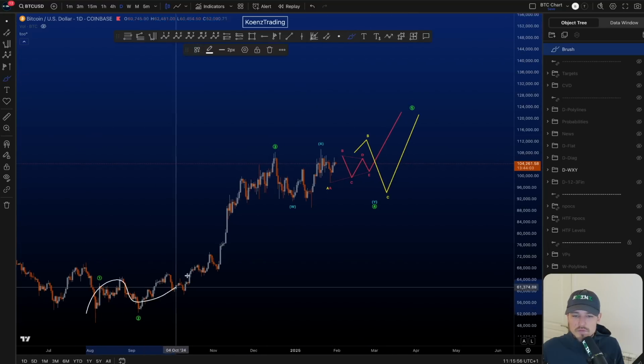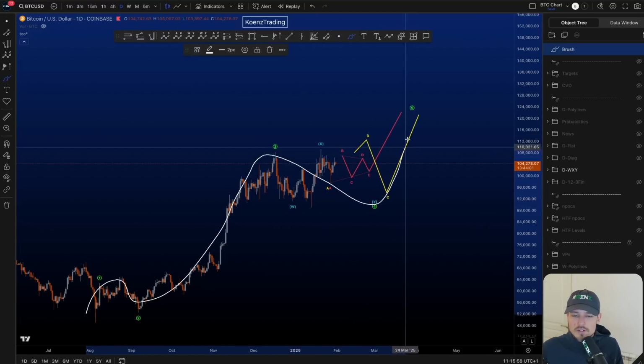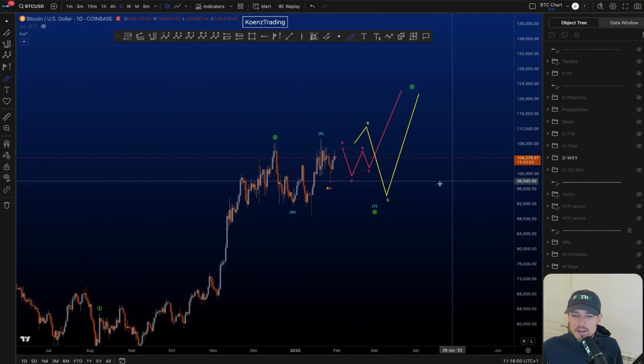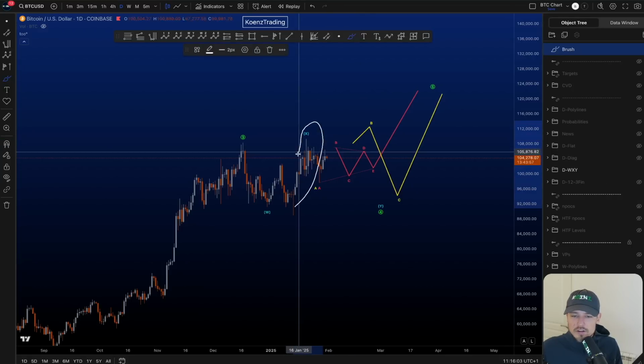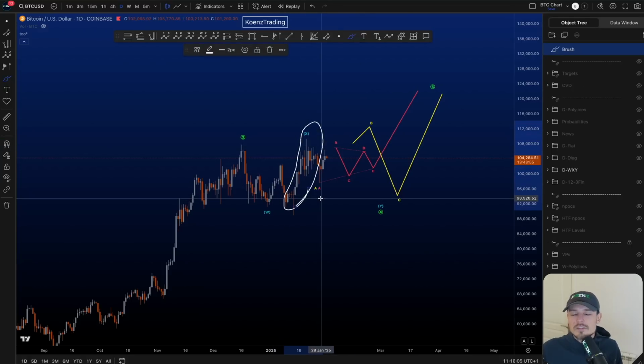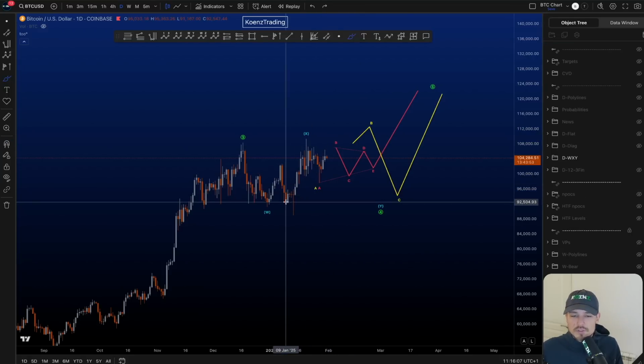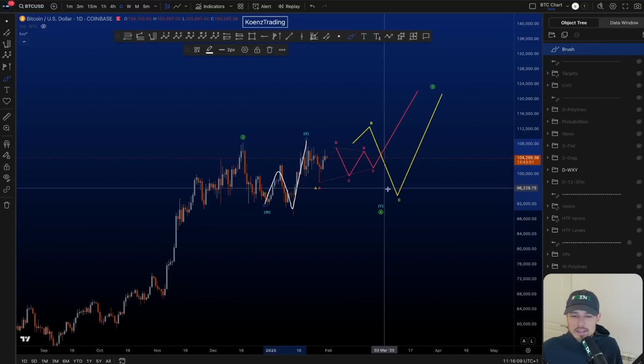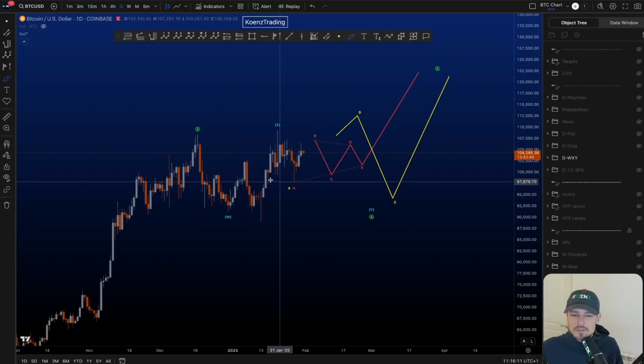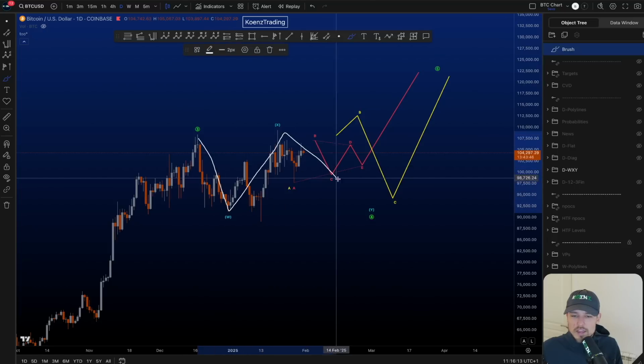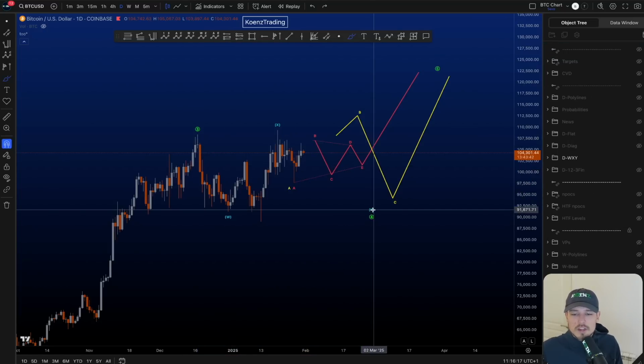So here we have a wave 1, 2, 3, extended corrective structure in 4 and move up in a wave 5. However, in this scenario, also wave X has to be counted as an impulsive structure because X is a flat A, B, C. Now just in a little bit of detail, we look for a WXY, which is a sideways double combo, a sideways 3-wave corrective structure.